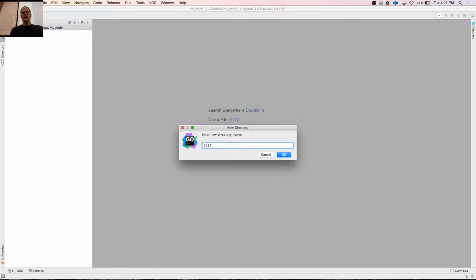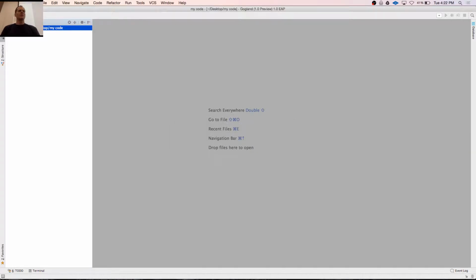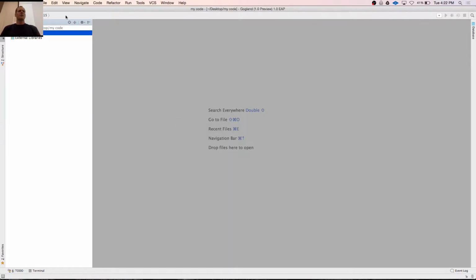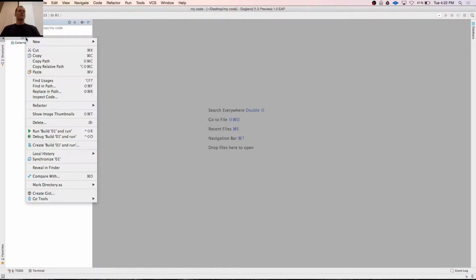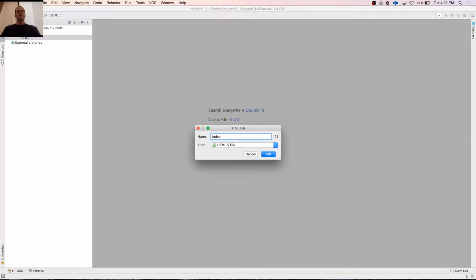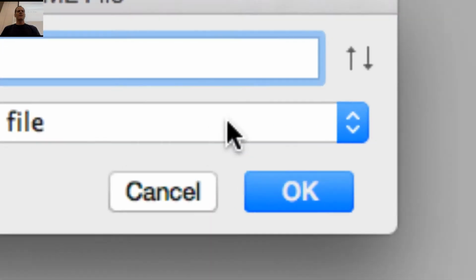So, one way to organize your code through a semester as you're learning something is just by date. And so today's date is that, 2017-08-15. So I create that folder. And then inside there, today when I'm doing work, I could create directories. So I could have my 01 directory. And then inside my 01 directory, I could create like index.html. So there's my index.html. It's an HTML5 file.